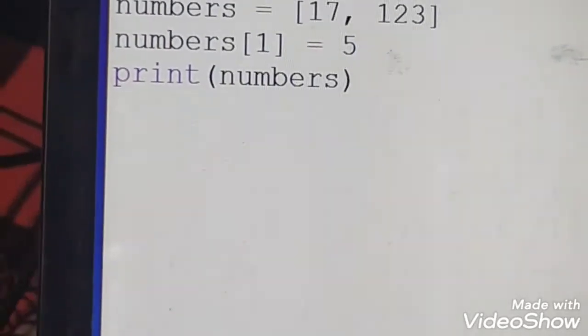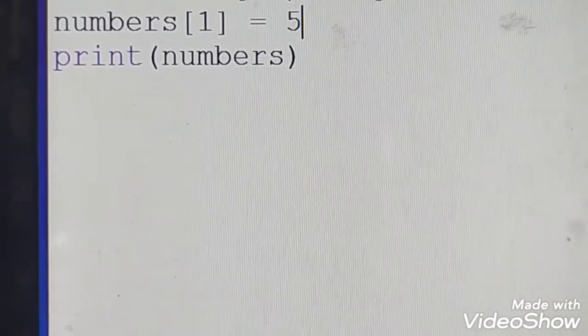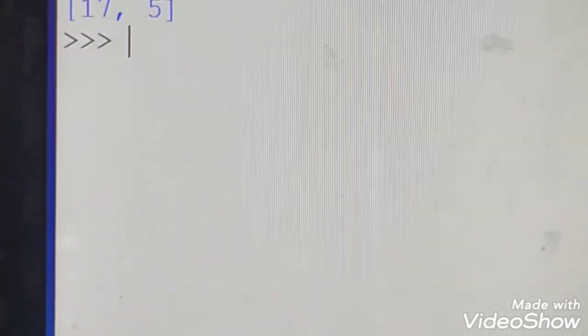Okay, so here if you see this output, you can see the list which I have created first: cheddar, Edam, Gouda. Next I have created a list with the two numbers 17, 123, and next I have created an empty list, so I am getting an empty list. Next, I have modified an element of the list 17, 123. The first position I modified to 5, so I am getting 17, 5 as the result.